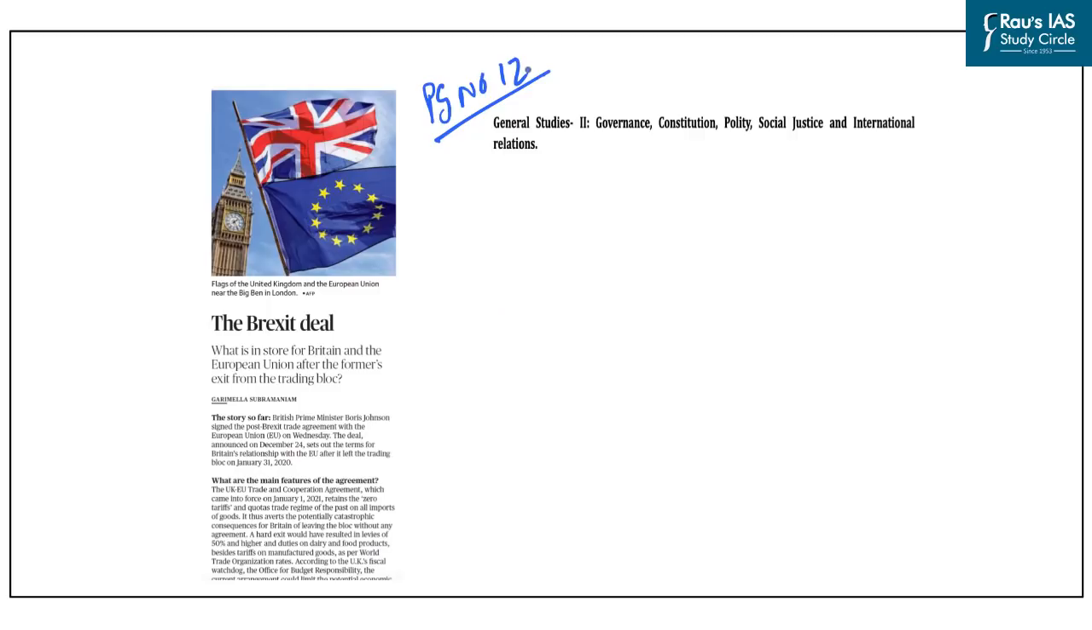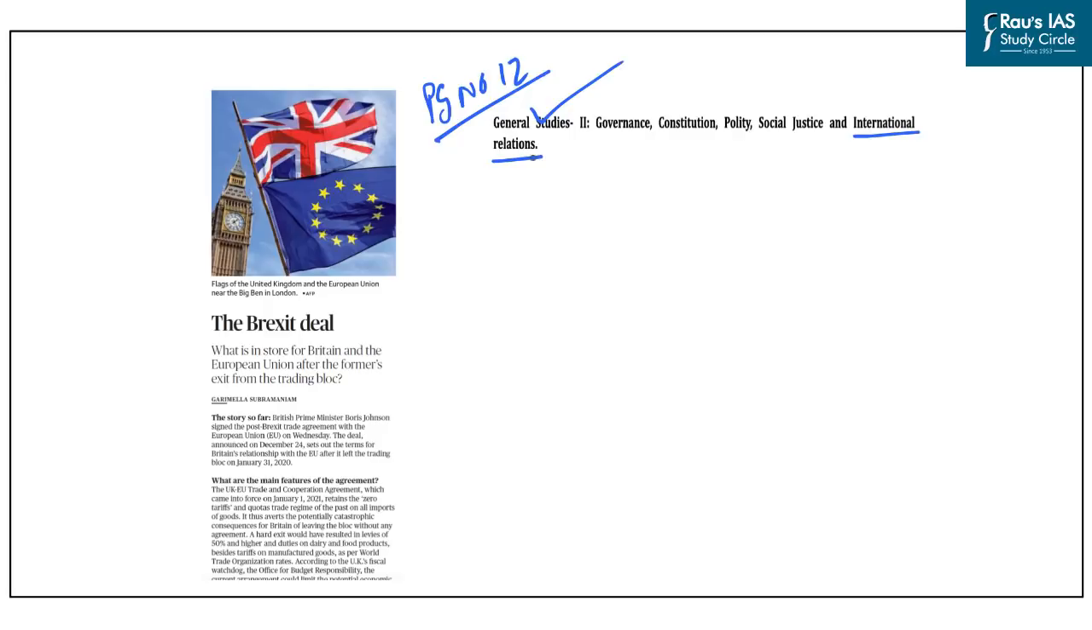Now this article on page number 12 is related to the recently concluded Brexit deal or the agreement that was signed between the United Kingdom and the European Union. And this can be an important topic for us from General Studies paper 2 point of view in the topic international relations. So in this article we will discuss the key aspects of the agreement that has been signed between the UK and the European Union and which has come into force from 1st January 2021.